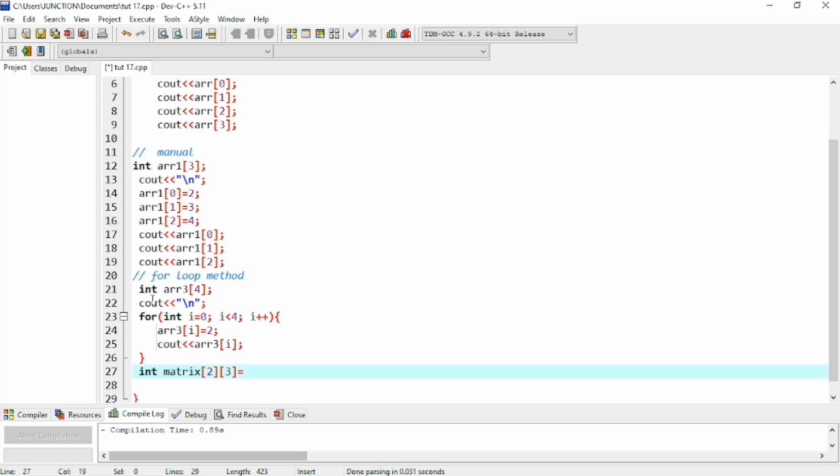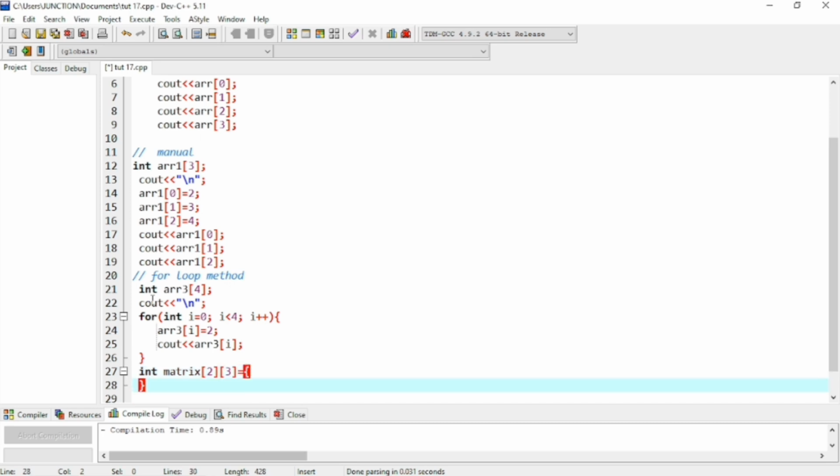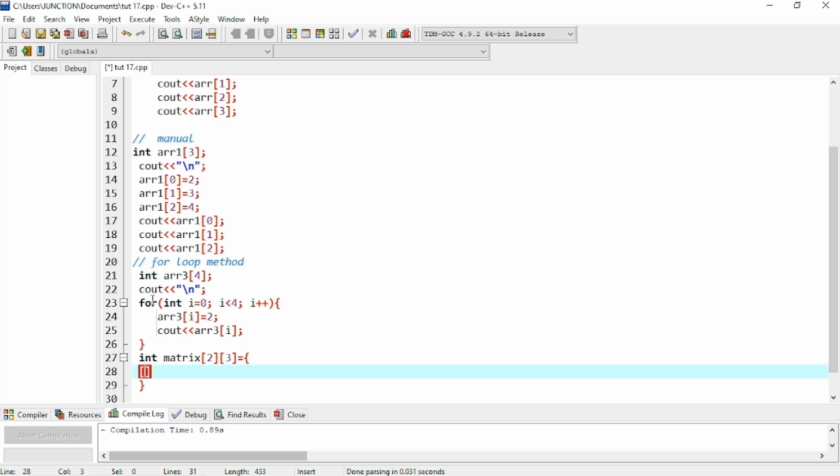So simply I will use the assignment operator and this bracket, and first we have to define the values. First row: 1 2 3. In this array there should be 2 rows and 3 columns.